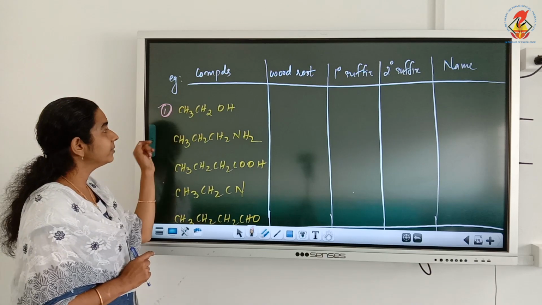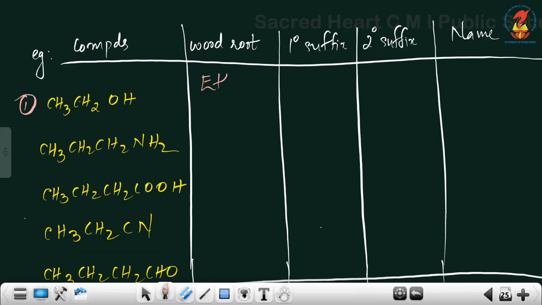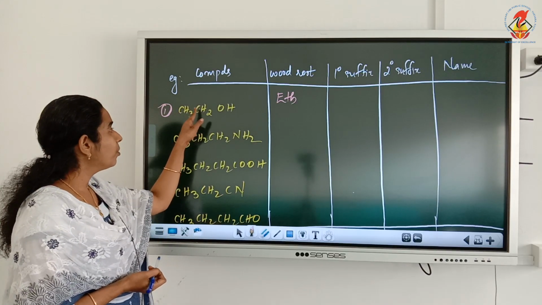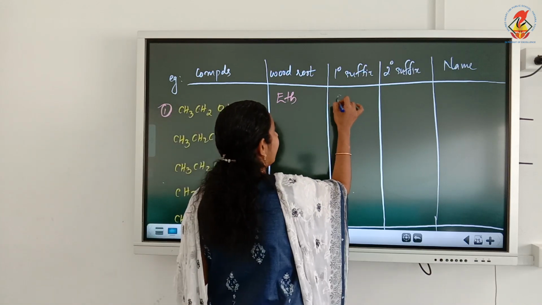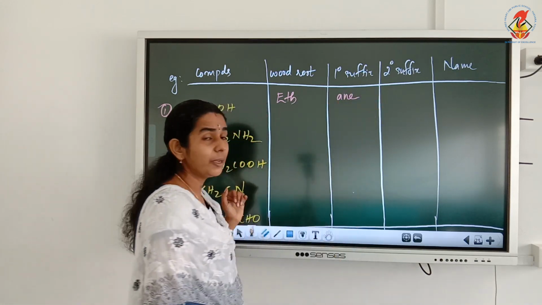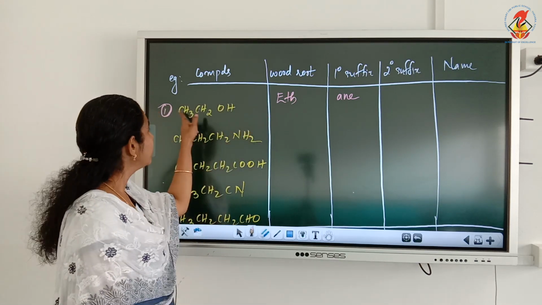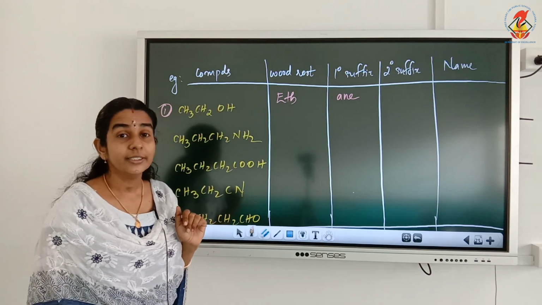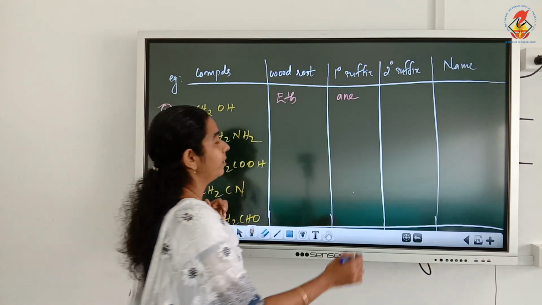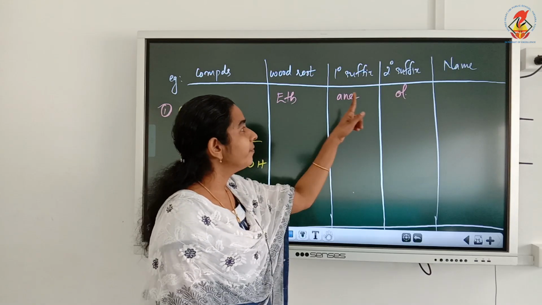How many carbon atoms are there? 1, 2. Two carbon atoms means the word root is eth. Now the primary suffix: if the bonds are not represented, it means they are singly bonded, so it is ANE. Now the secondary suffix: what is the functional group present here? It is OH. For OH, the secondary suffix is OL, isn't it?